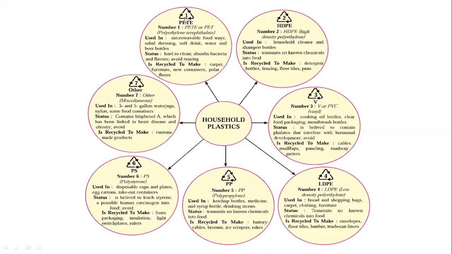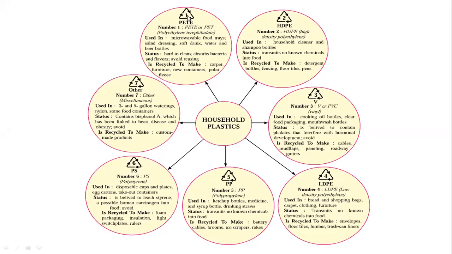These are the three arrows. All these 7 RIC codes. RIC indicates the resin identification code, and this is also called the plastic identification code. It means whatever material it is made of, which plastic it belongs to is included in this.